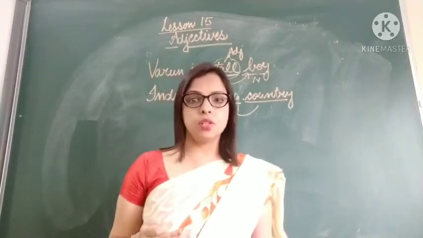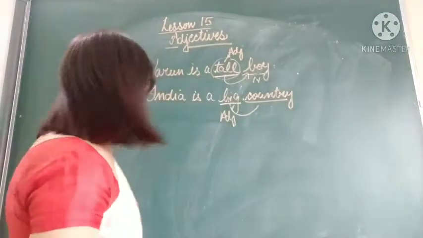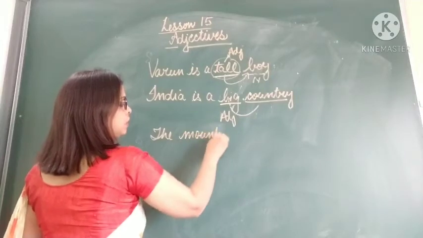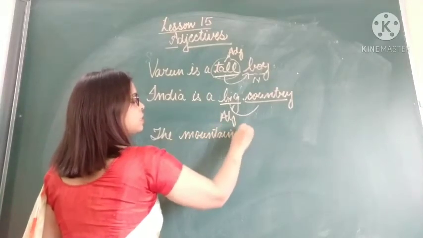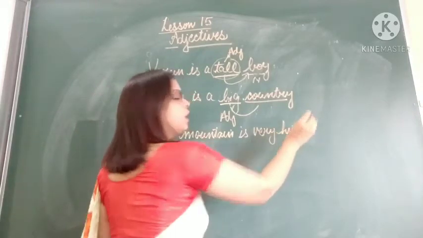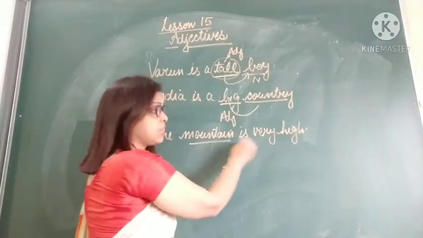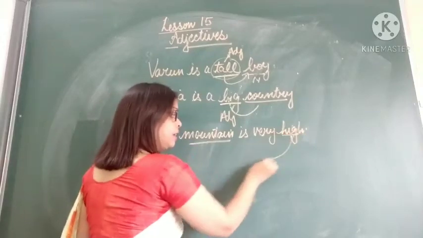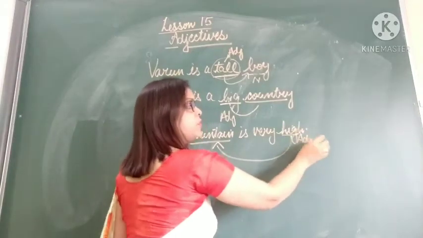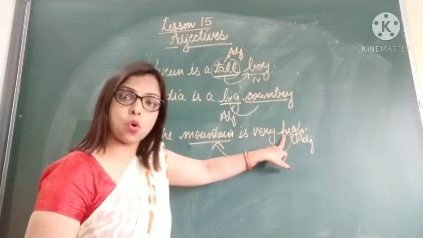But it is not always so. The adjectives can come at the end of the sentence also. Like if I say, the mountain is very high. Now what is high? Mountain is high. So this high is describing the noun mountain. So it is an adjective. But we see that here the adjective is not coming before the noun. It is coming at the end of the sentence.